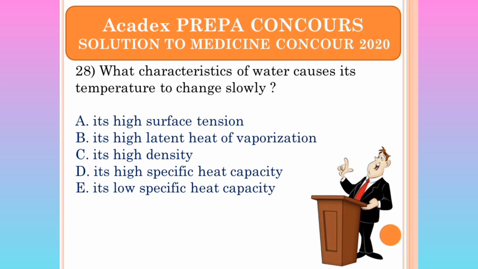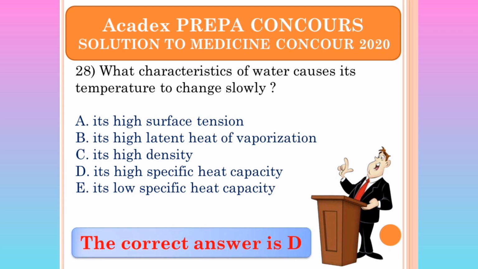What characteristic of water causes its temperature to change slowly? Temperature to change slowly. It can only be D. The high specific heat capacity.